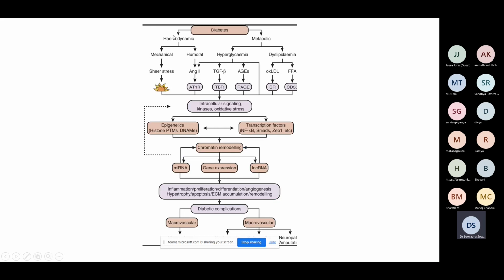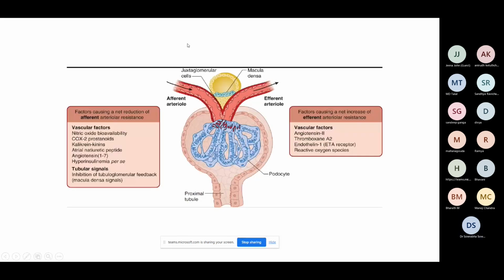One is the hemodynamic changes which happen. The second is the metabolic changes. Don't worry about the complicated chart. We will make it simple. Let us first see what are the hemodynamic changes which happen. So this is at the level of a nephron. This is the afferent arteriole. This is the efferent arteriole.